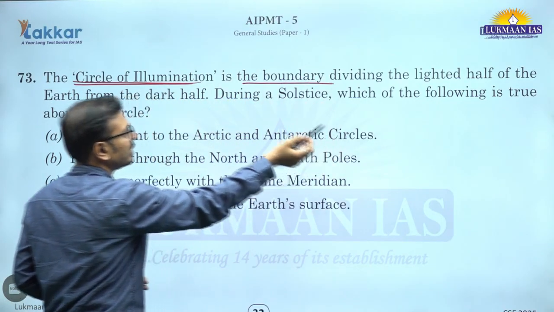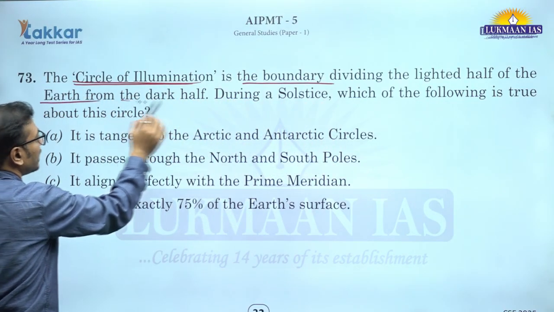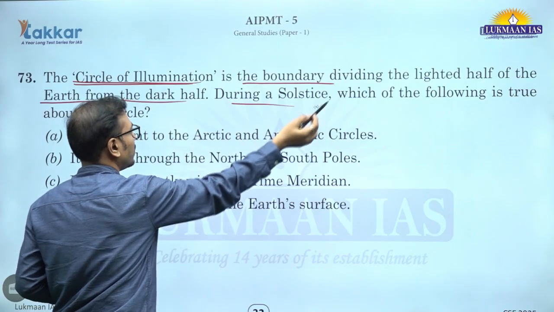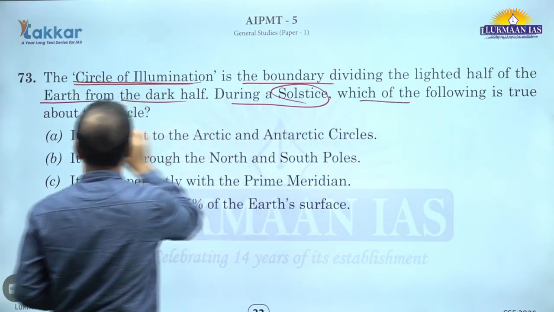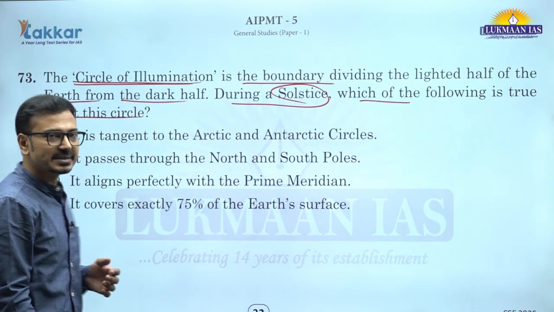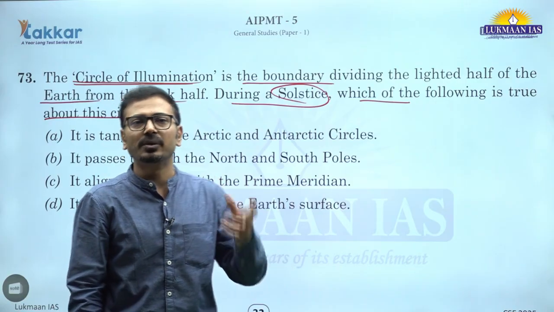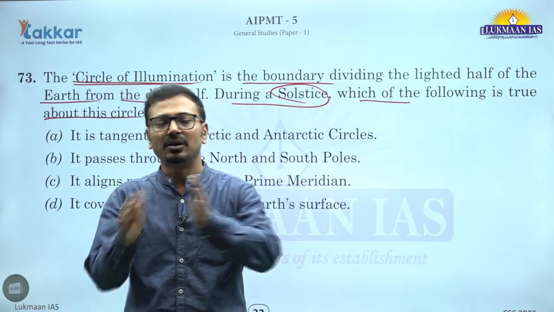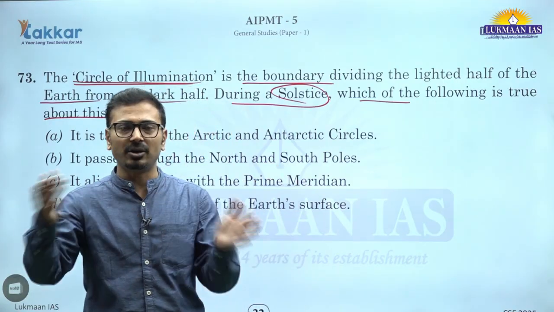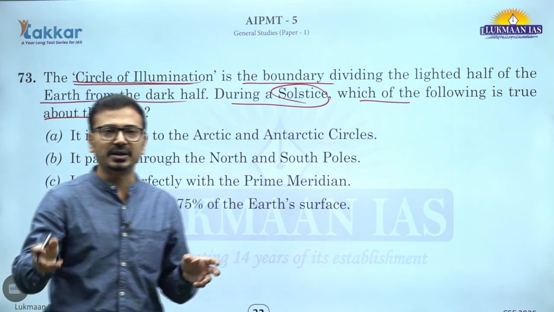The circle of illumination is the boundary dividing the lighted half of the earth from the dark half. We know that. During solstice, which of the following is true about this circle? अब solstice के टाइम पे क्या होता है? The sun is overhead over the tropic of Cancer or tropic of Capricorn, either of it. ठीक है, summer solstice, winter solstice.